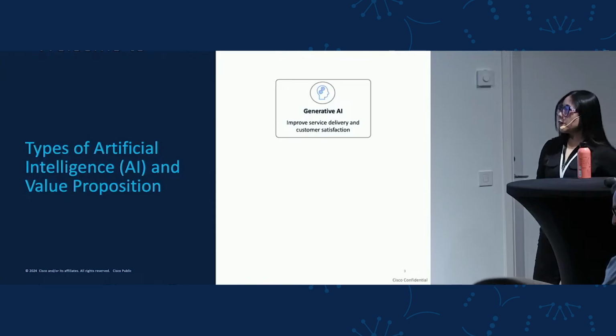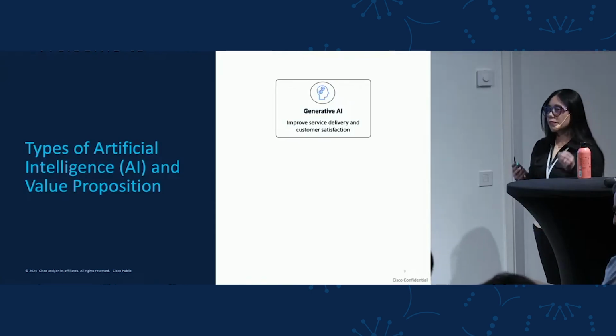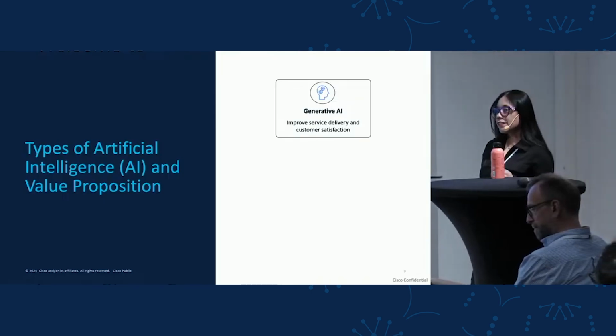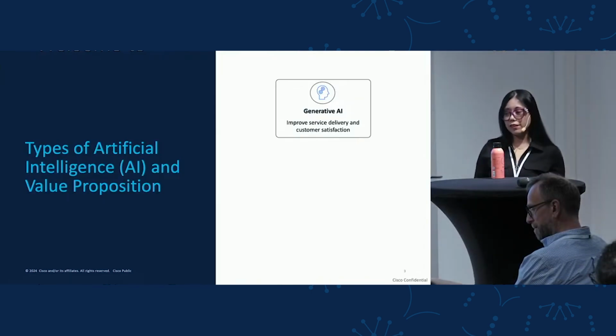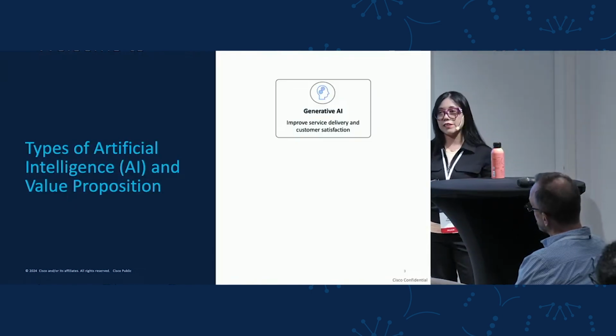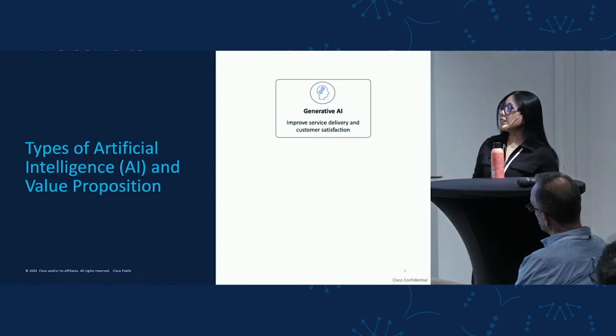So when we talk about artificial intelligence, most likely the first type that comes to our mind is generative AI. Generative AI helps to improve service delivery and increase customer satisfaction. How? By allowing the AI models or LLMs to learn patterns like human languages or programming languages, and then help us to create new content. But this is not the only type of AI.